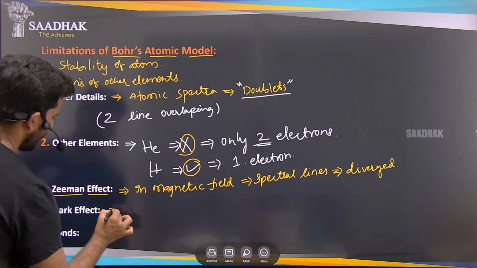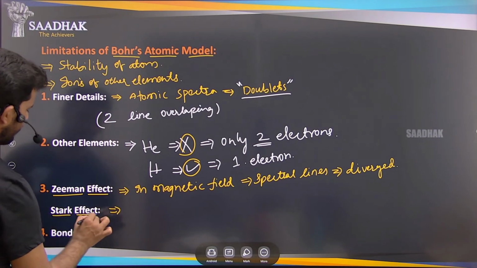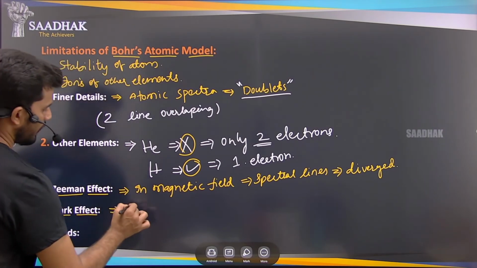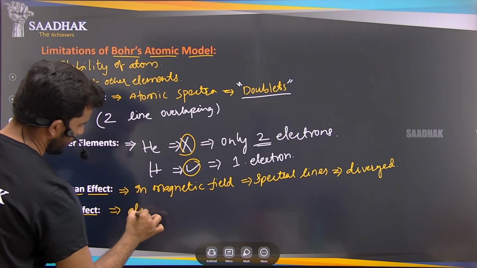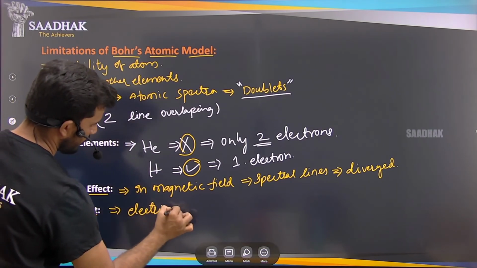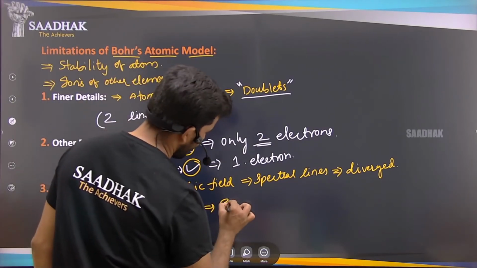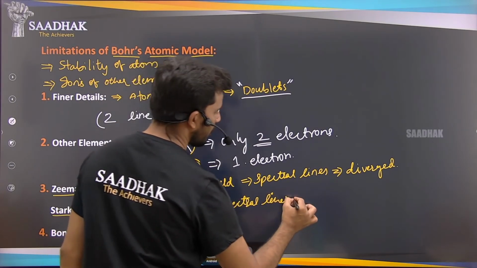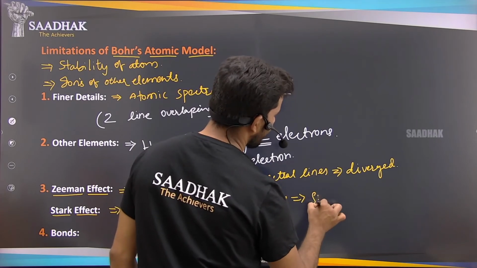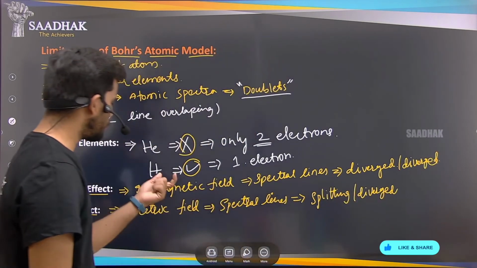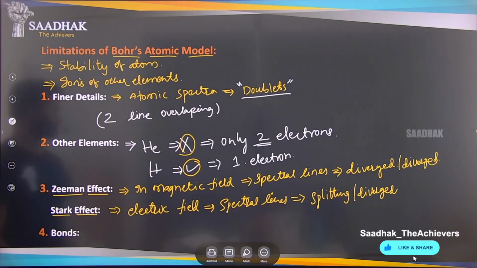And another effect, that is the Stark effect. In the Stark effect, in the electric field, the same spectral lines are splitting, nothing but diverged. So these two effects were not explained by Bohr's atomic model.